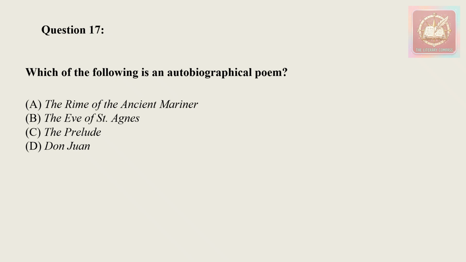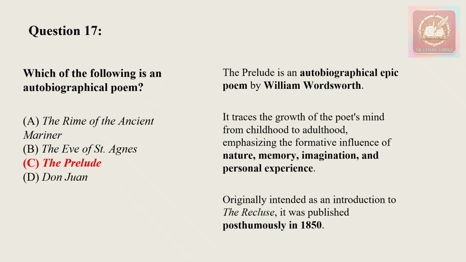Which of the following is an autobiographical poem? Option A, The Rime of the Ancient Mariner. Option B, The Eve of St. Agnes. Option C, The Prelude. And option D, Don Juan. So the correct answer will be option number C, that is Prelude, which is an autobiographical epic by Wordsworth, which talks about the growth of the poet's mind from his childhood to his adulthood.